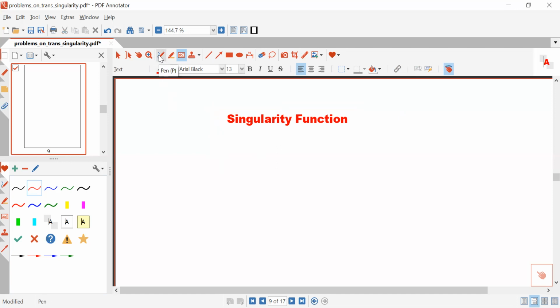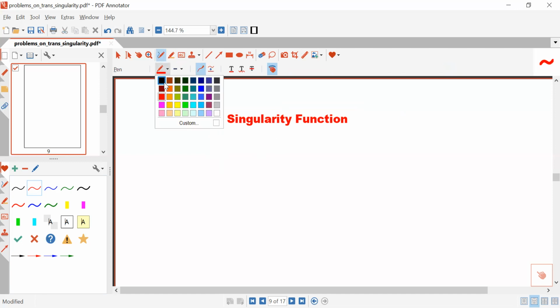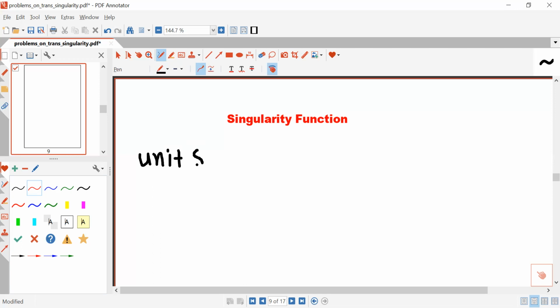Now I am going to consider one most important singularity function, named the unit step function. This is a very important function, and you can also say unit step signal, or you can say unit step function.